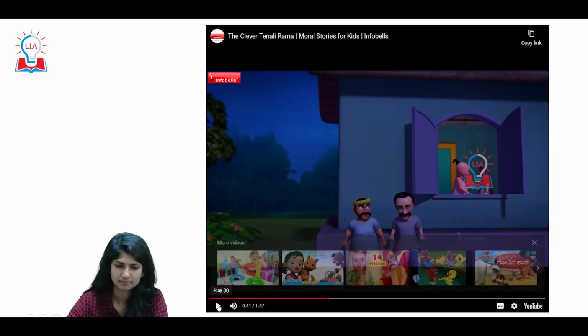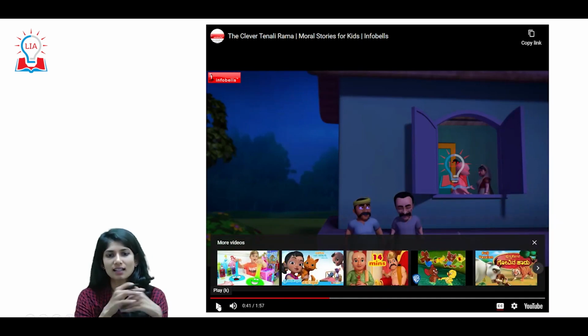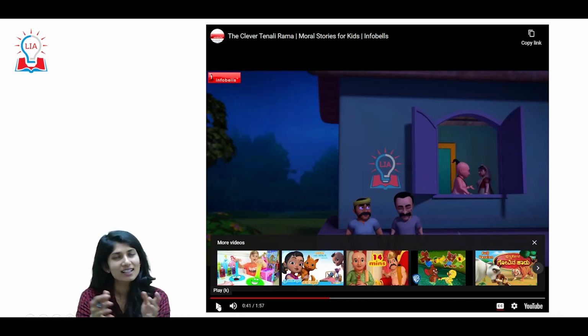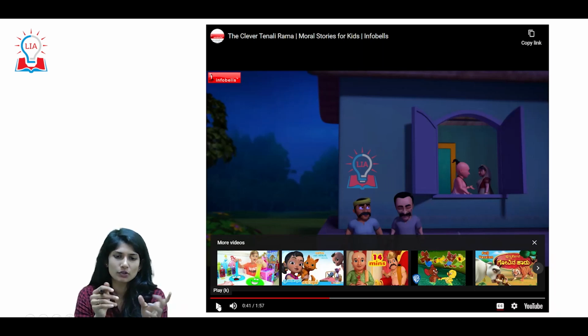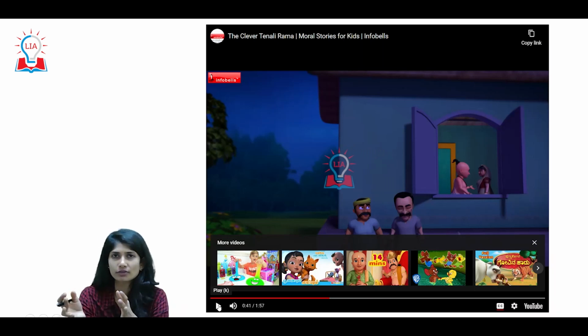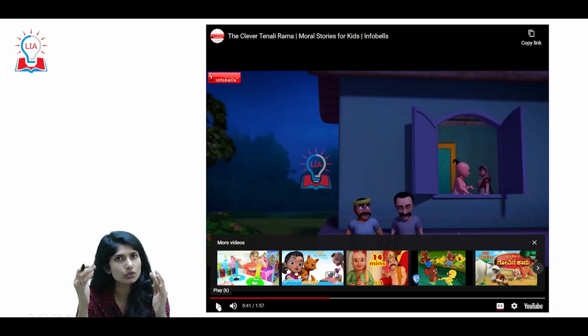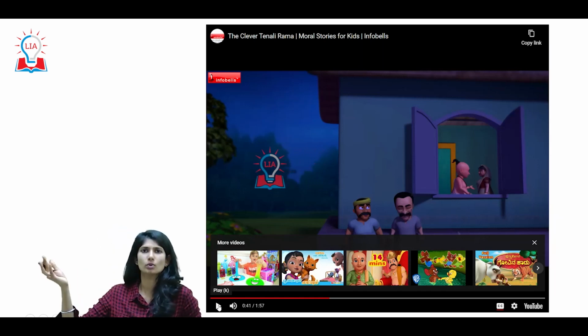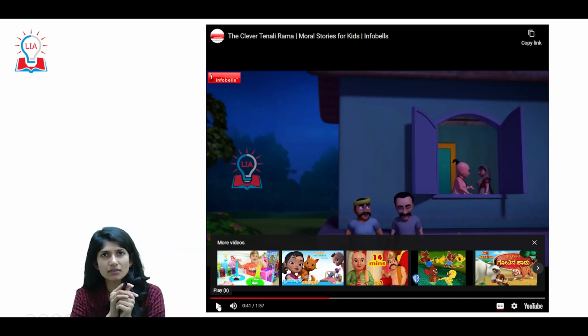As the story progresses, we see how Tenali Ramakrishna used his wit and saved the day. But here, what I wanted to point out was this one word: there was a lot of theft, right? Which means social evils were taking place. Well, I'm telling you this is not something new. Theft is something that happens everywhere, right?